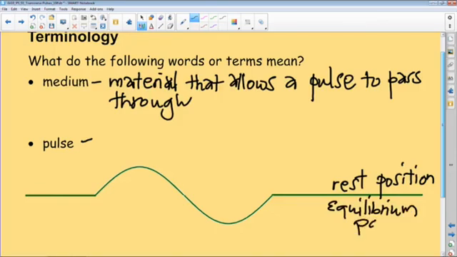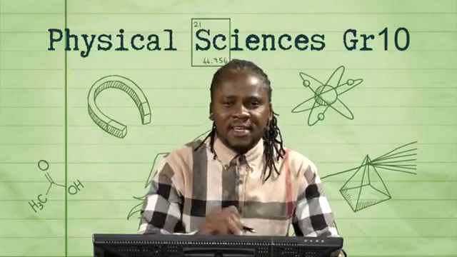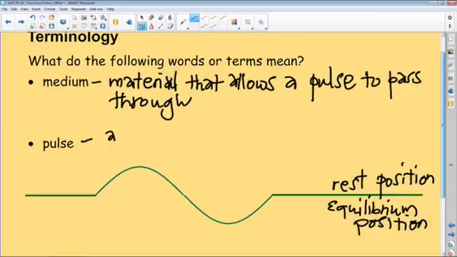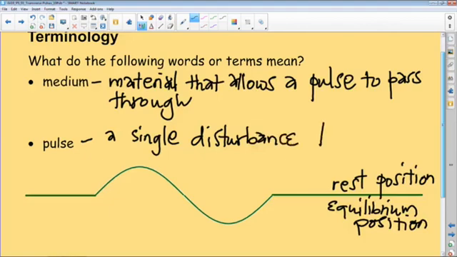Okay, right. Now, as far as the pulse is concerned, which is our key idea for today's lesson, the pulse will be a single disturbance. Remember, the flick is only done once. However, it travels through the medium, the material. So think of a pulse as a single disturbance that moves through a medium.